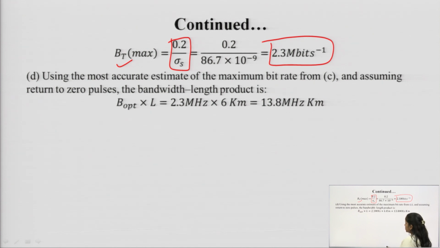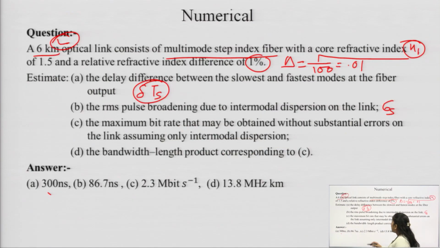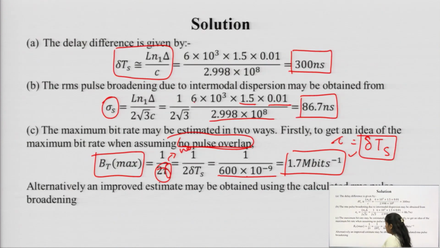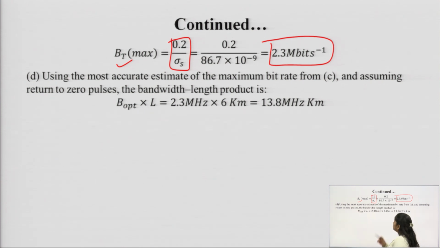Now, in the last part of the numerical, it has been asked to calculate the bandwidth length product corresponding to part C. As per part C, we have calculated the maximum bit rate as 2.3, so we are going to substitute that here, and the length is given as 6 kilometer.